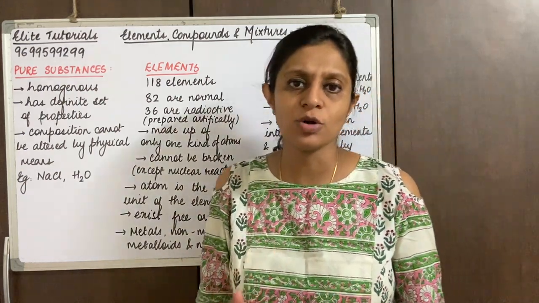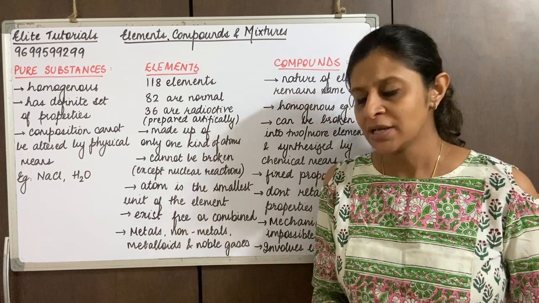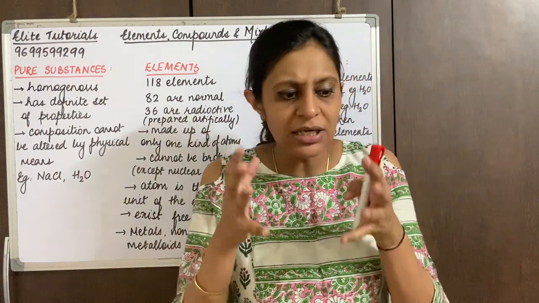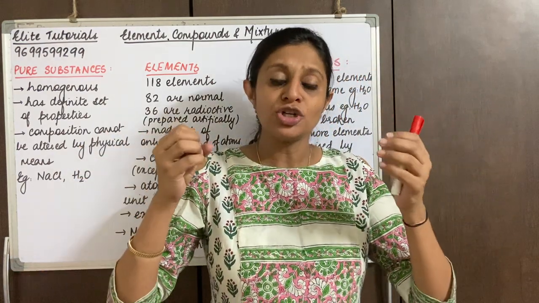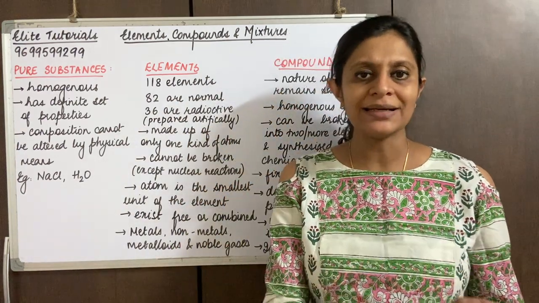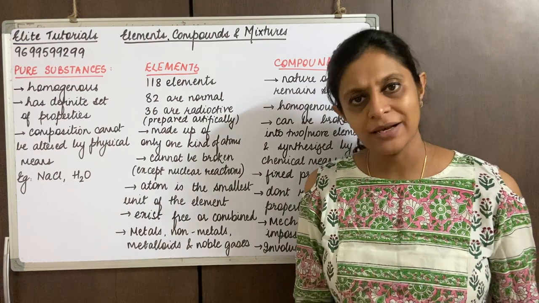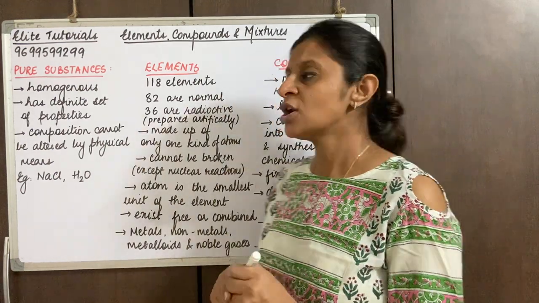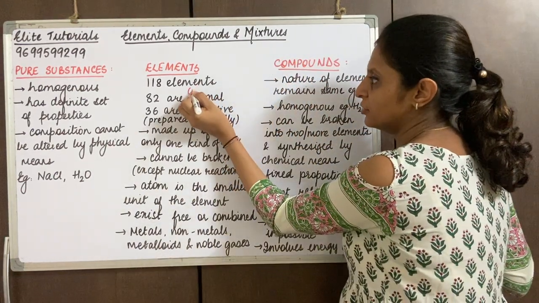What do you understand by normal and radioactive elements? There is a certain group of elements which do not give out radiations, so those are categorized as normal elements. I can call them non-radioactive.